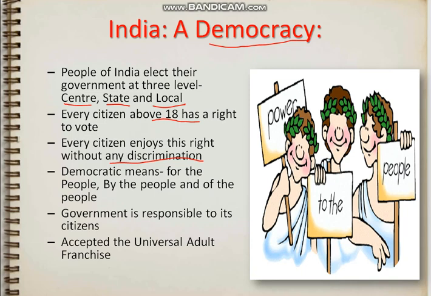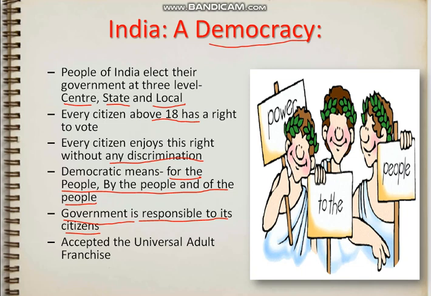See, our country is for the people, by the people, and of the people. This is a very important quotation that tells us what democracy is. The government is responsible to its citizens. Government has to look after its citizens, and if anything happens to them, then the government is responsible.